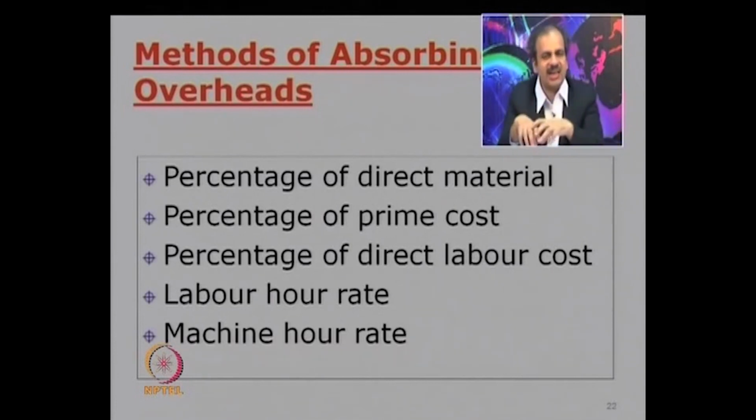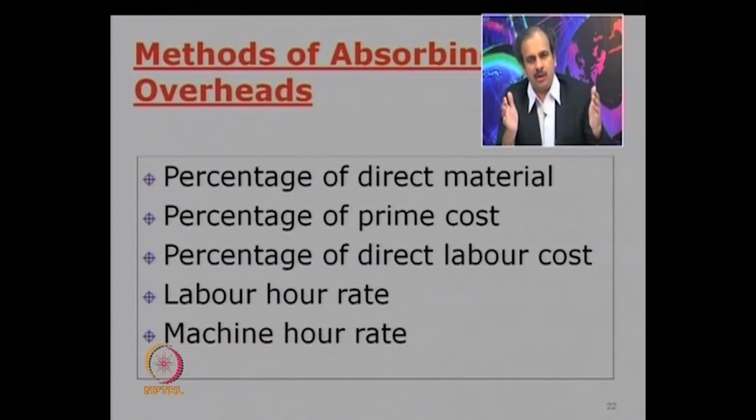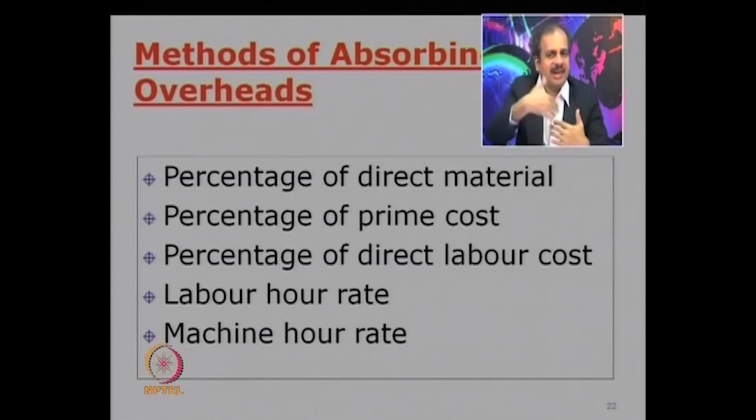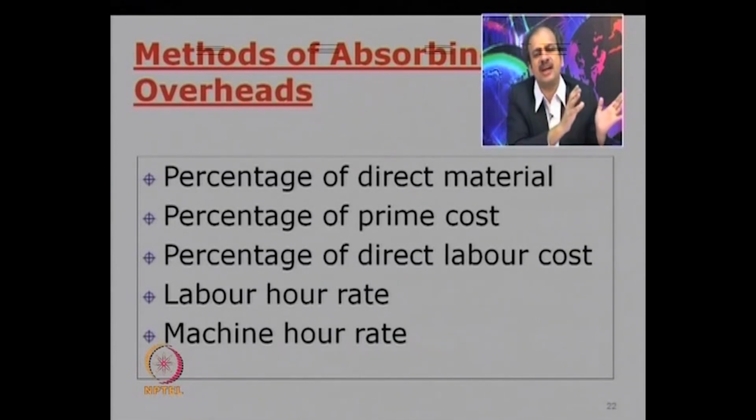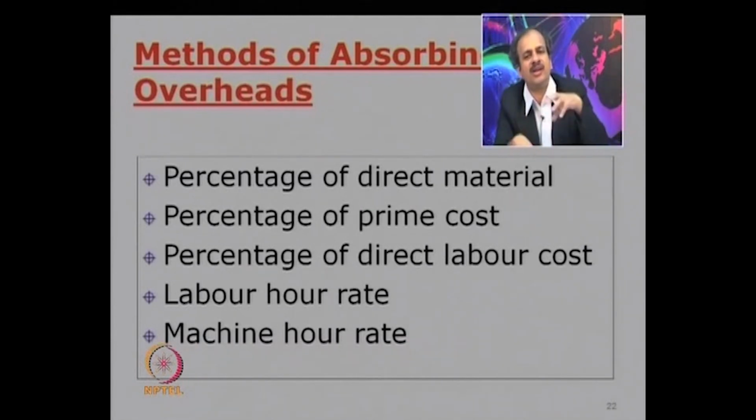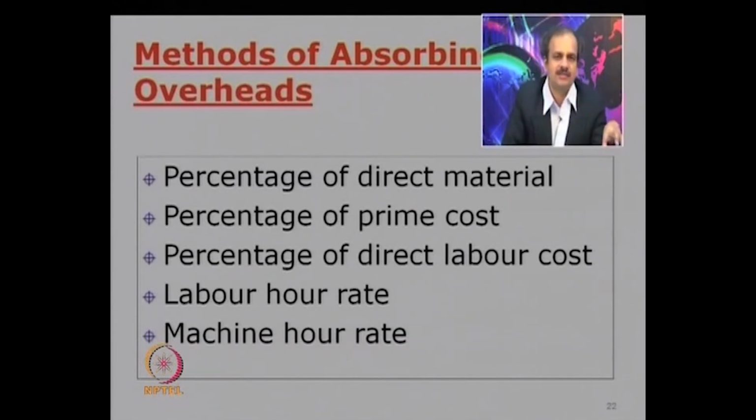Now the problem is cutting, assembly, finishing are doing something on the product, but something like storage, canteen, or let us say cost accounting departments, they are not working on a particular product, but some rent gets charged to them. So that rent is again in turn required to be reapportioned. So the whole common pool is apportioned and sometimes again reapportioned. The ultimate objective is that all costs should get accumulated on the production cost centers.